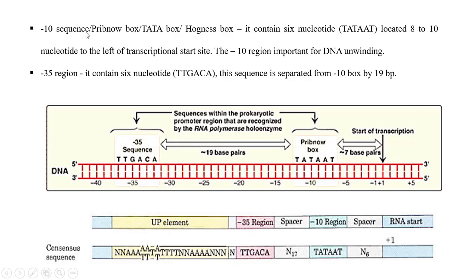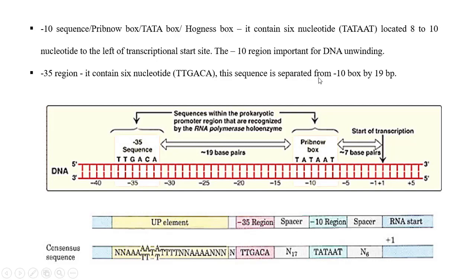The -10 region, the Pribnow box or TATA box, contains 6 nucleotides, TATAAT, located about 8 to 10 nucleotides to the left of the transcription start site. The -35 region contains the nucleotides TTGACA.